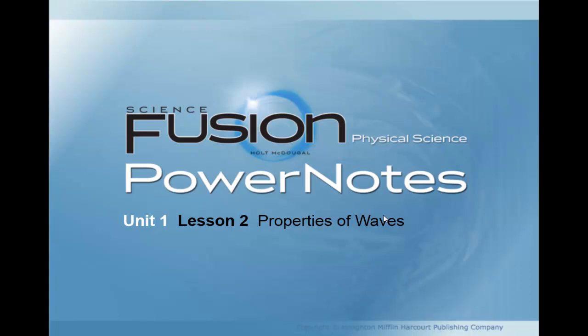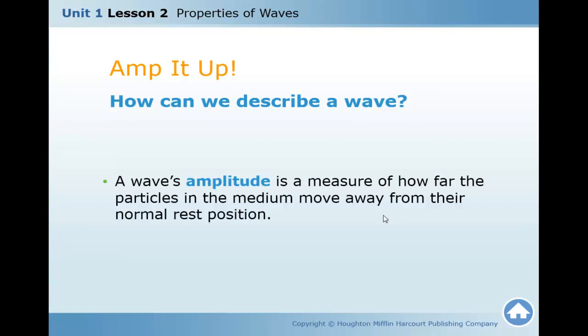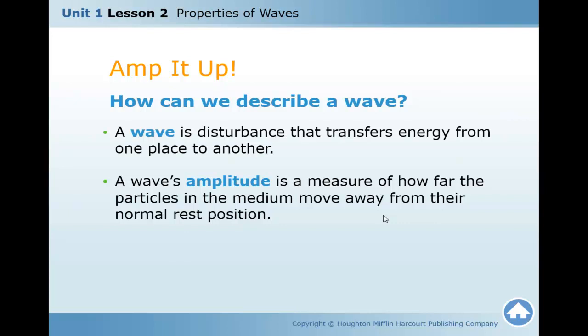Today we will start lesson 2, properties of the wave. How can we describe a wave? We said last time the wave has amplitude, a wavelength, and a frequency. A wave's amplitude is a measure of how far the particles in the medium move away from their normal rest position. And what is the meaning of a wave? It is a disturbance that transfers energy from one place to another. The wave speed differs according to the amount of energy carried by the wave.